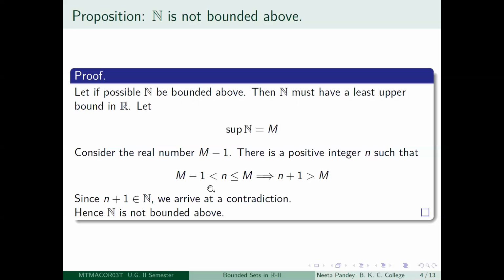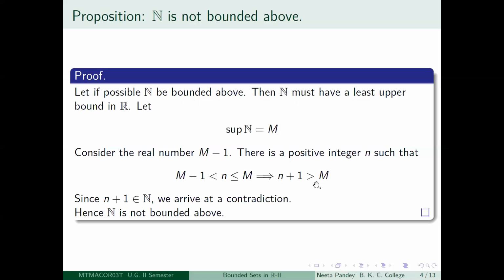What does this imply? M minus 1 less than n implies that n plus 1 is greater than M. But we know that if little n is a positive integer, then little n plus 1 is also a positive integer.